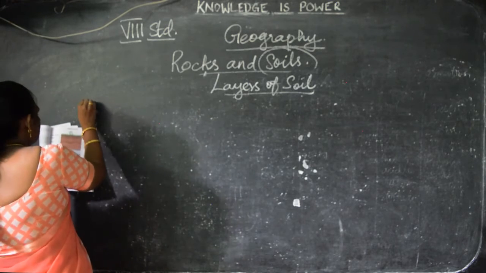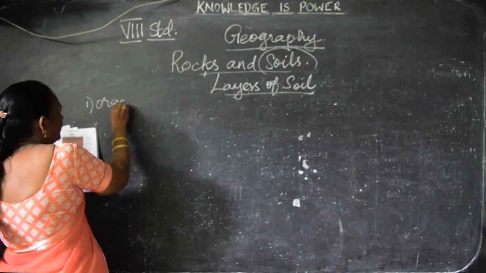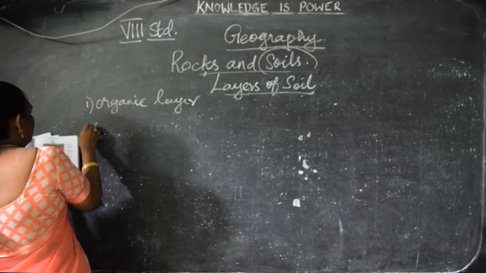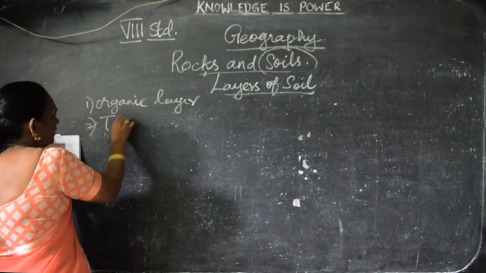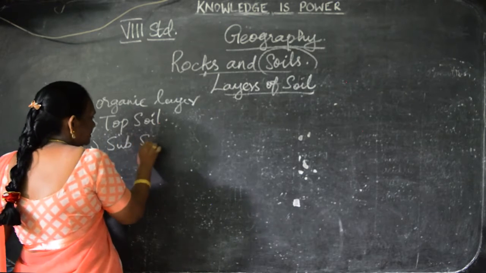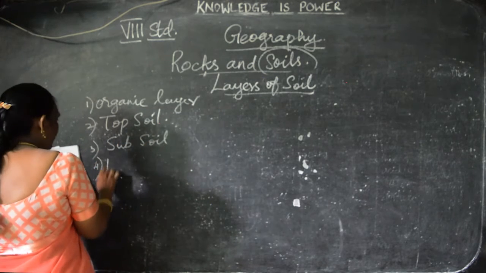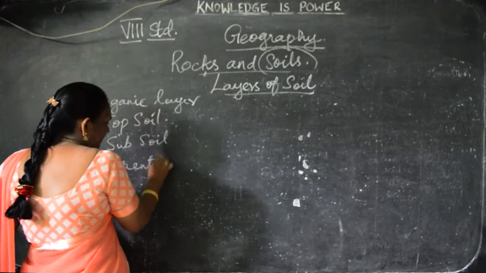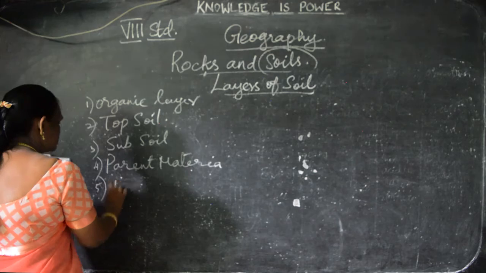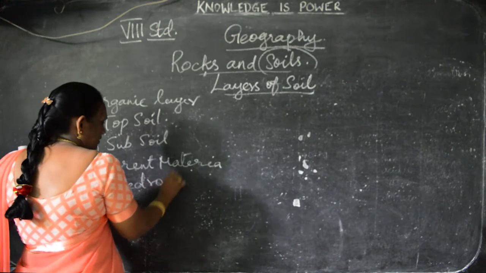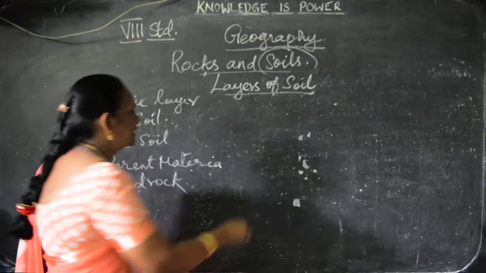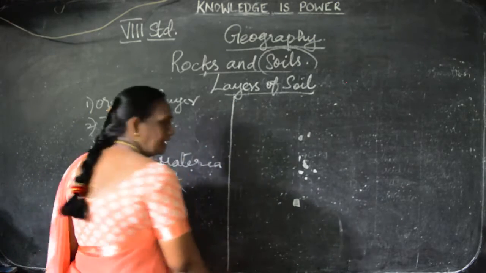On the left hand side, the organic layer, and the second one topsoil, and the third one subsoil, and the fourth one parent material, and the sixth one bedrock. So these are the layers of soil on one side. On the other side we have the 6 types of layers of soil.